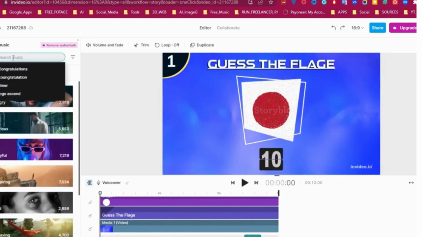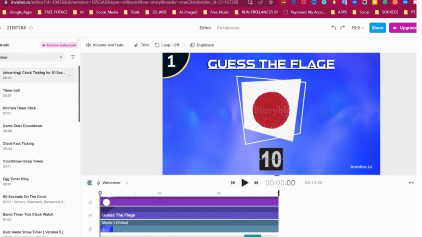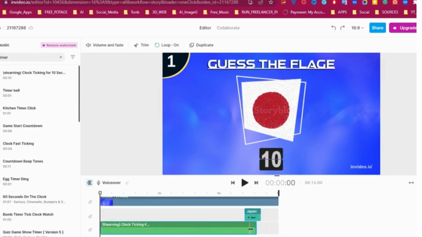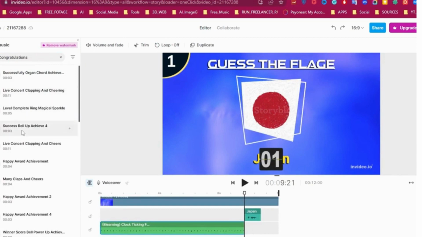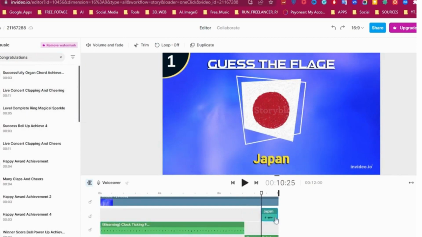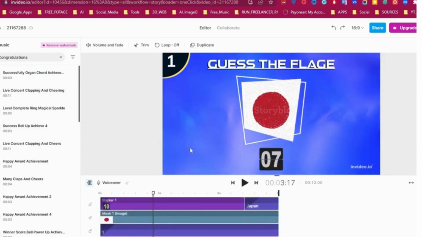Now go to music section and search for timer sound. Add the best one, and we shorten the layer to 10 seconds. Now search congratulations, and add a sound that fit with video. Adjust the sound.